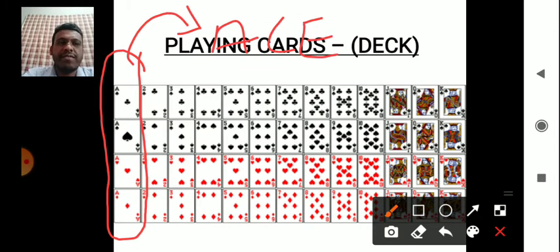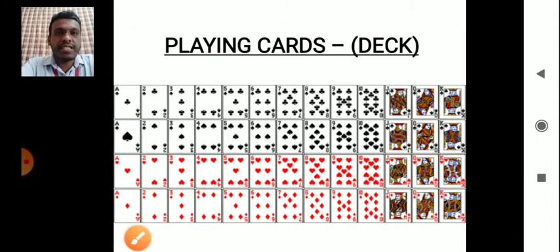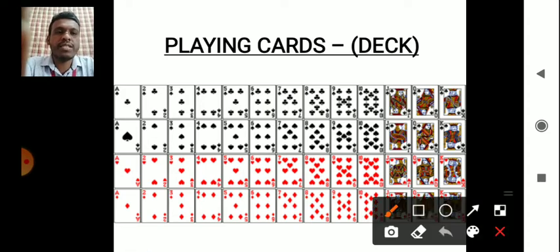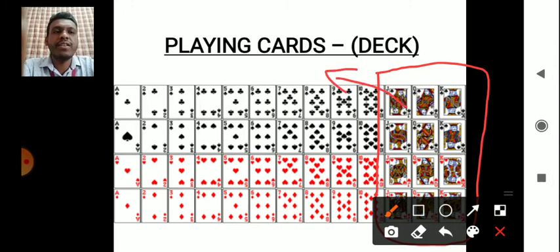Ace. Fine. Now when it comes to face cards, there's something known as face cards. So all these cards are known as face cards. All these jack. Now okay, this is Gulam, or the prince, or we call it as jack.